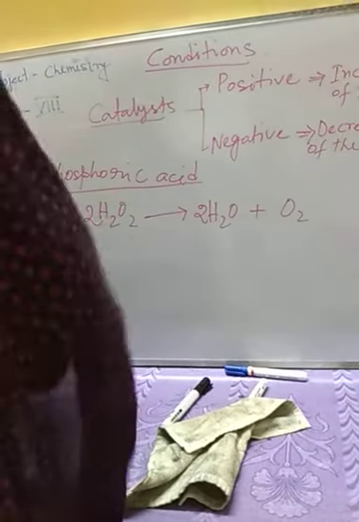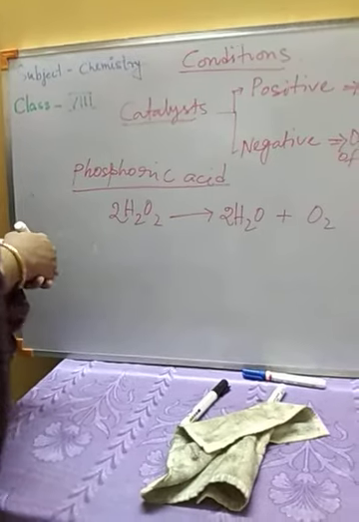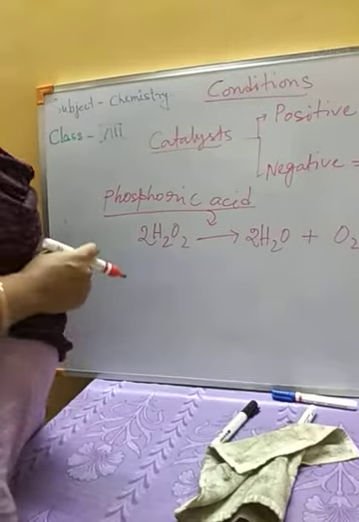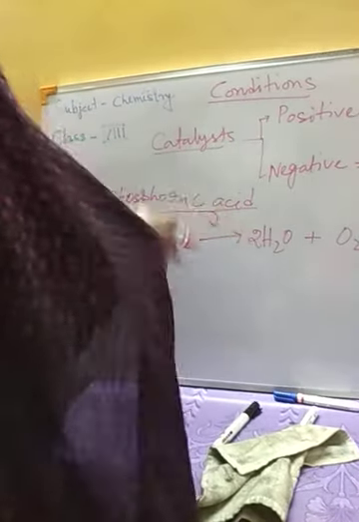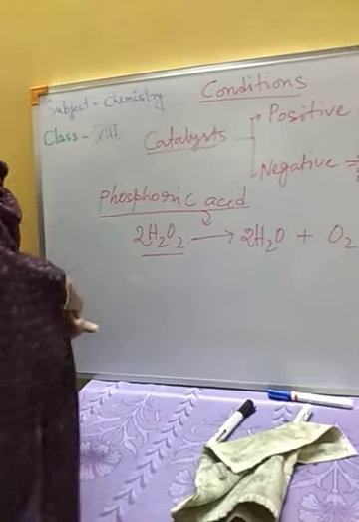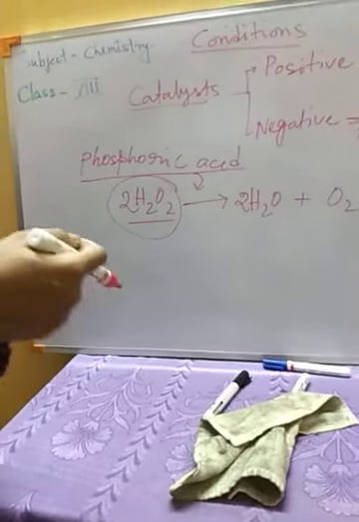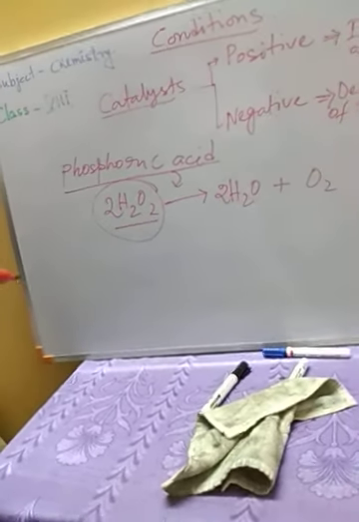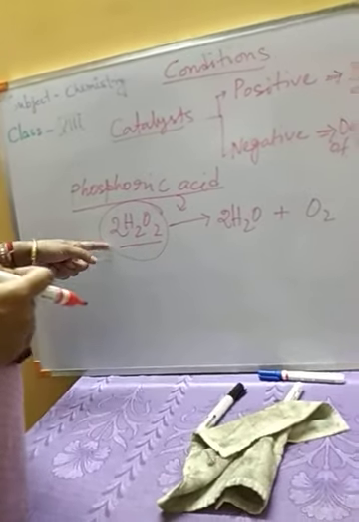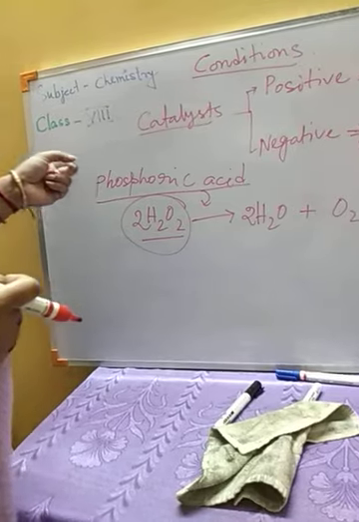Now if we need to keep hydrogen peroxide intact, we need to stop this decomposition, and in this reaction we can use phosphoric acid as negative catalyst, which will reduce the decomposition of hydrogen peroxide and it will remain intact, and we can use this hydrogen peroxide whenever we need it. So here, as phosphoric acid is reducing the decomposition of hydrogen peroxide, it is acting as negative catalyst.